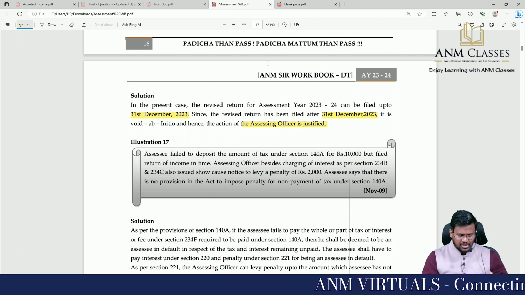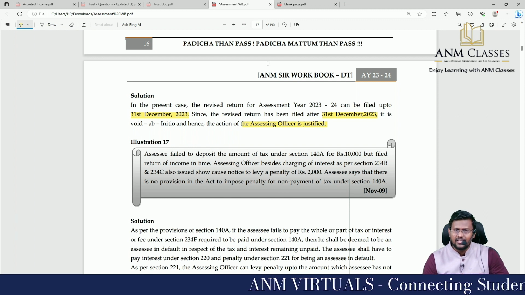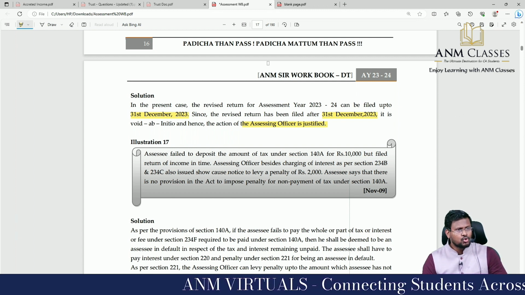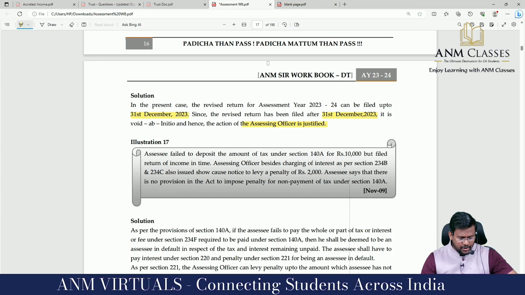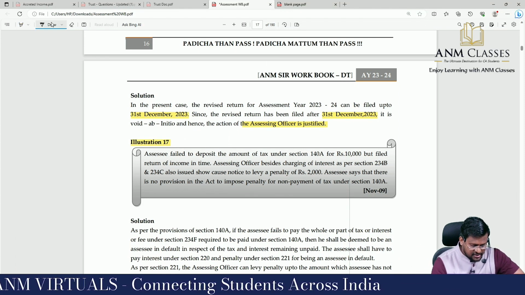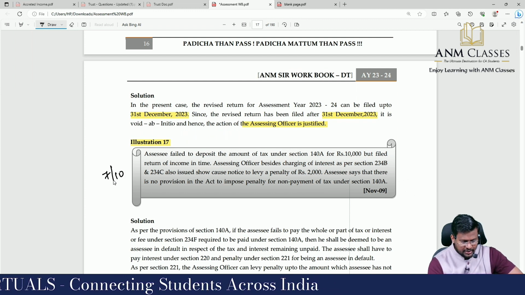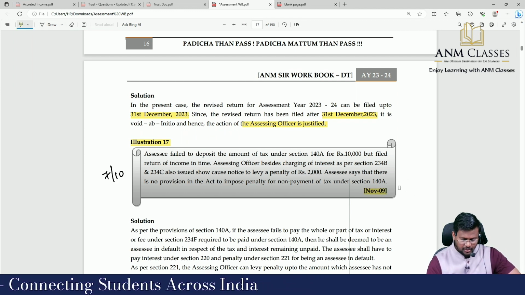The revised return has not been filed under section 139(5). So that revised return has to be ignored by the AO. I am coming to question number 17. Sir, 7th question out of 10. This is a November 2009 question.